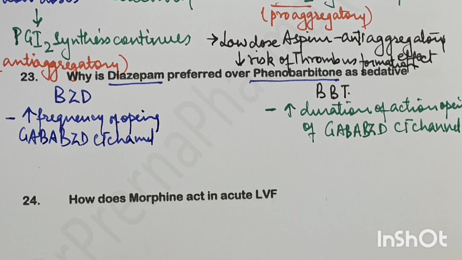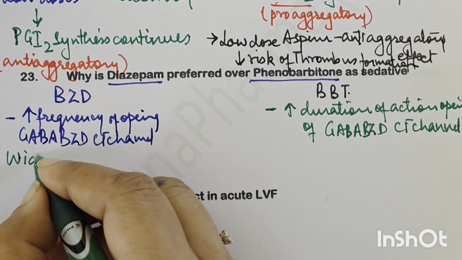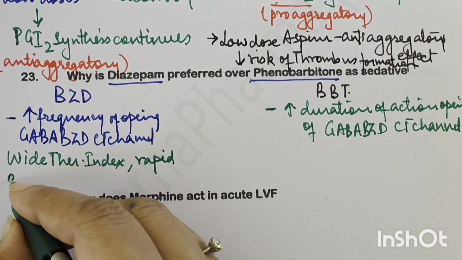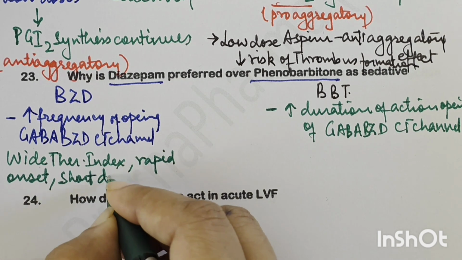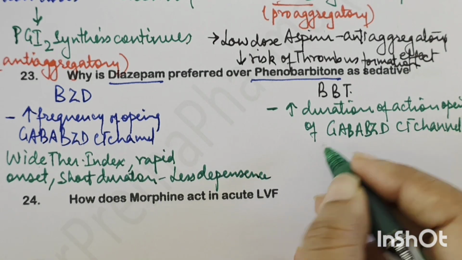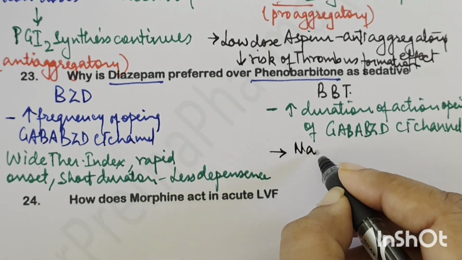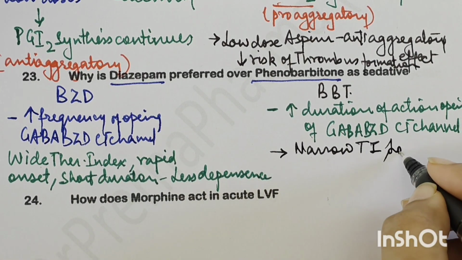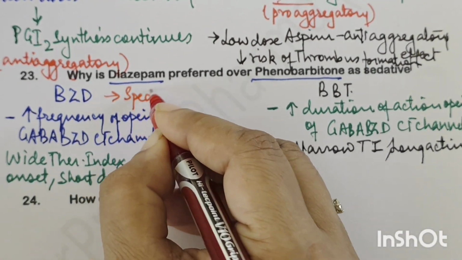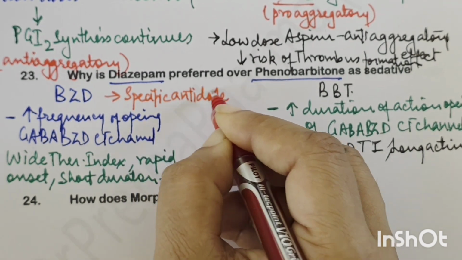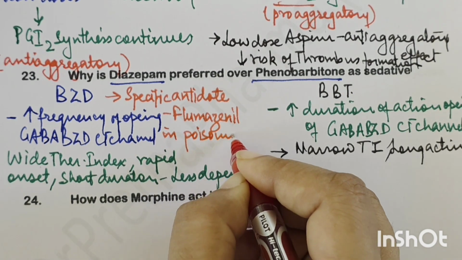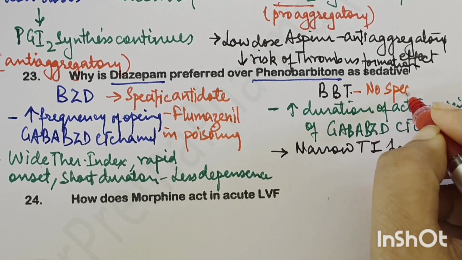And it is found that benzodiazepines have a wide therapeutic index, they have a rapid onset, and they have a short duration of action, less risk of dependence. Okay, while barbiturates have a narrow therapeutic index. They are long acting. And the biggest difference is, benzodiazepines have a specific antidote, right? That is flumazenil in poisoning or overdose. So this is the biggest advantage, while barbiturates do not have a specific antidote.